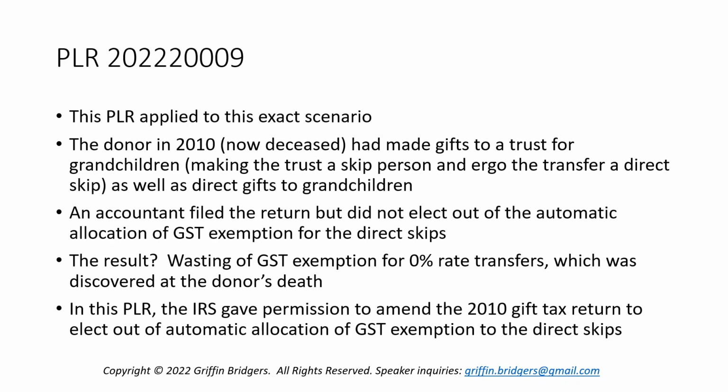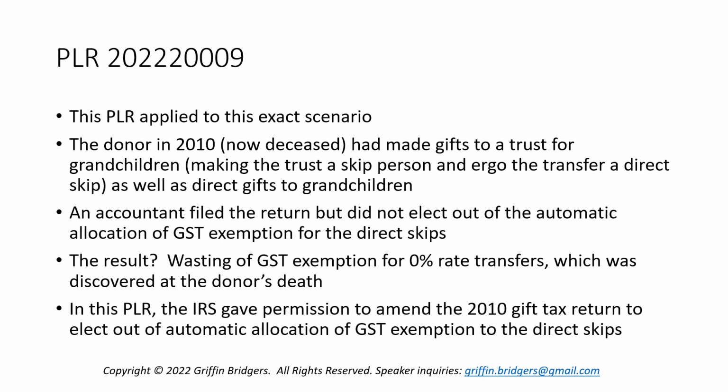in today's fact pattern in this private letter ruling, because we had a donor who in 2010 had made gifts first to a trust solely for grandchildren and more remote descendants, which effectively made the trust a skip person and thus the transfer to the trust a direct skip. And there were also some direct gifts to grandchildren as well in 2010. Now, an accountant in 2010 had filed the gift tax return but did not elect out of the automatic allocation of GST tax exemption for the direct skips.